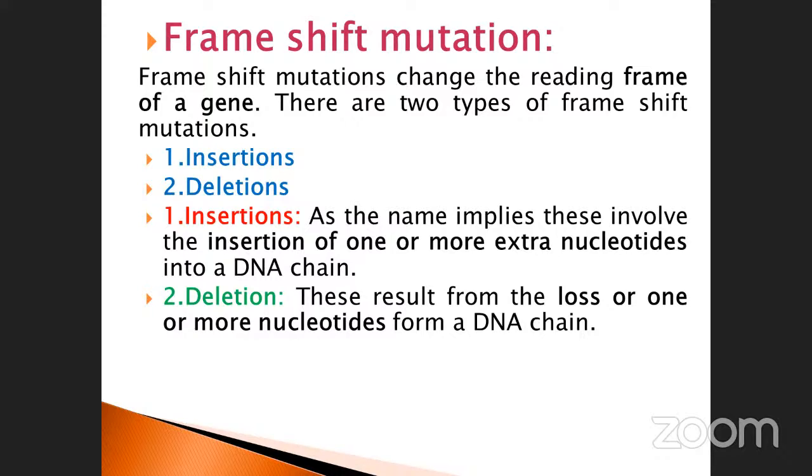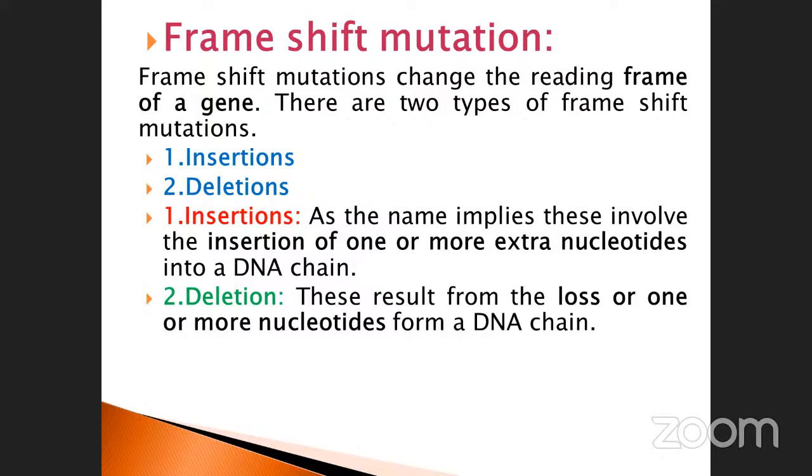There is a space at positions 41 to 50, and you have to add at the 41st place any other 10 nucleotides, inserted as 41A, 41B, 41C, like that up to 10. As the name implies, this involves the insertion of one or more extra nucleotides. Even one inserted nucleotide is also insertion.